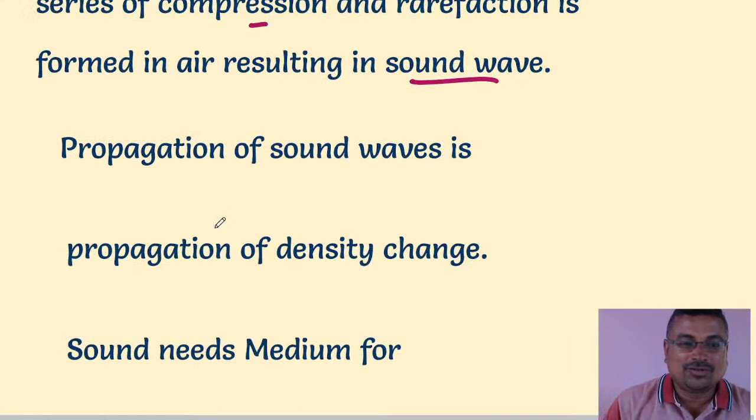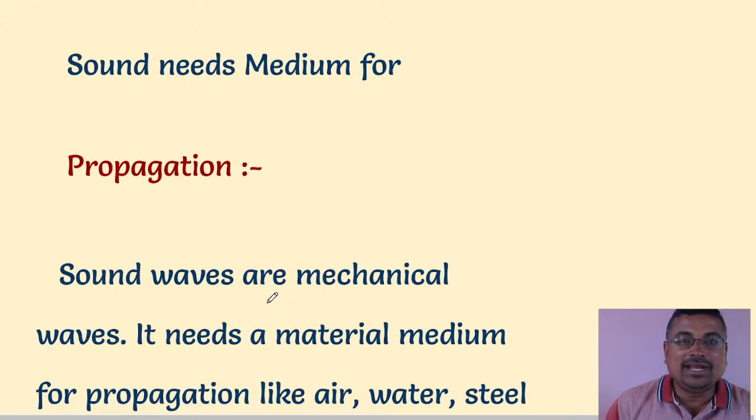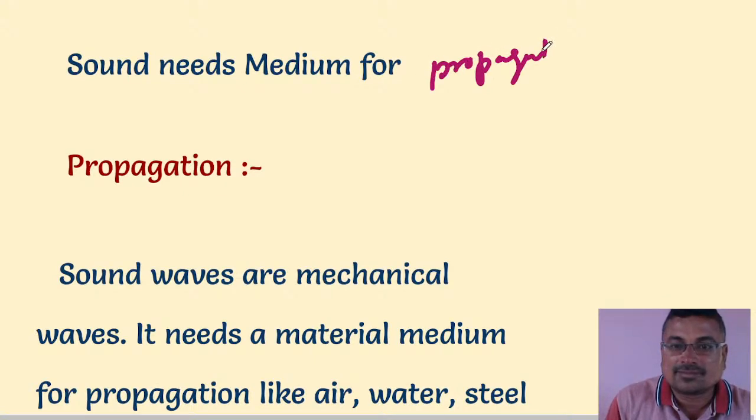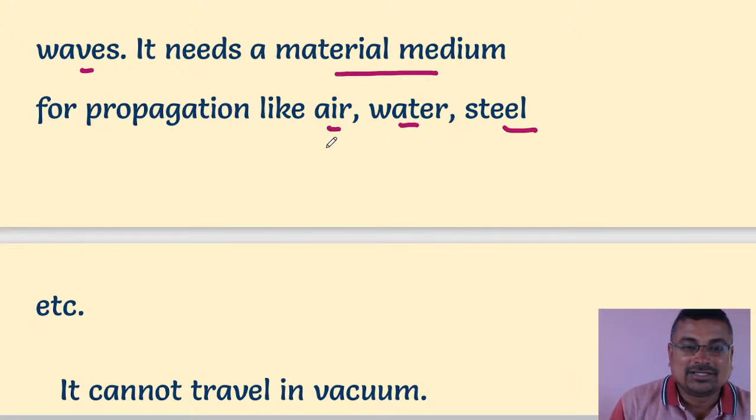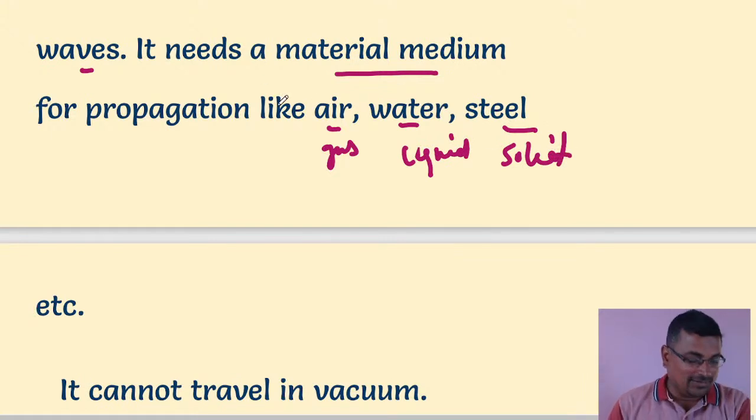Propagation of a sound wave is propagation of density change and energy change. Sound needs a medium for propagation. Next, about propagation: sound waves are mechanical waves. Sound waves are called mechanical waves because they need a material medium for propagation: air, water, and steel. It can be a gas, a liquid, or a solid. Sound is called a mechanical wave because it needs a medium to travel.